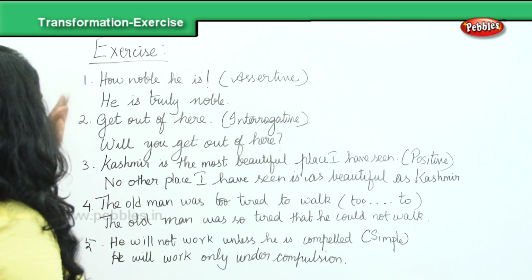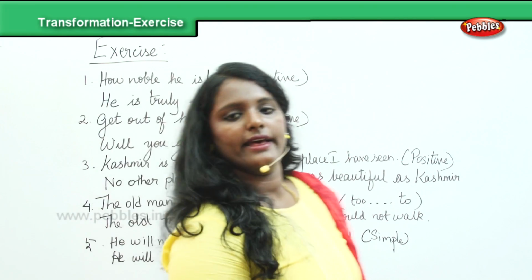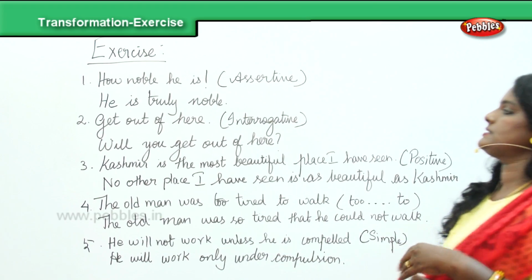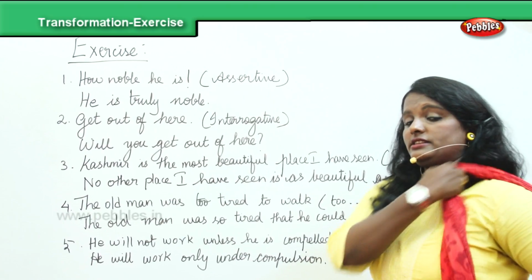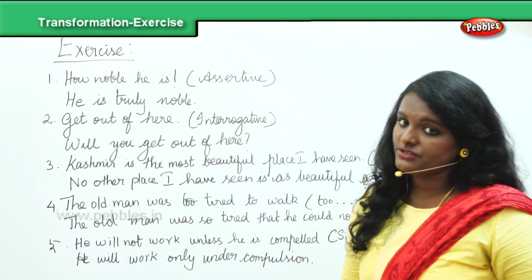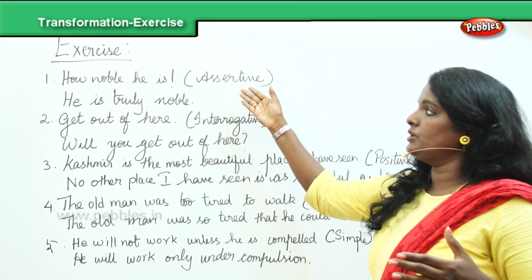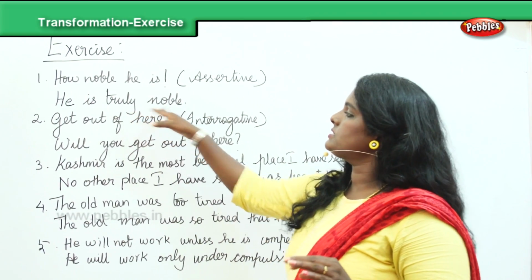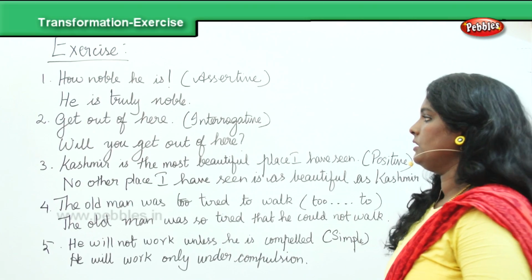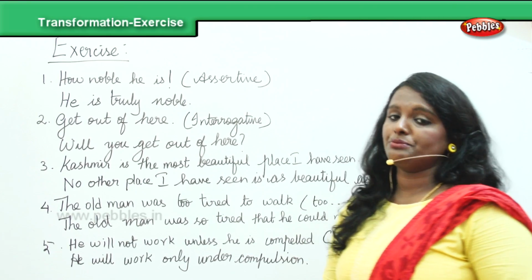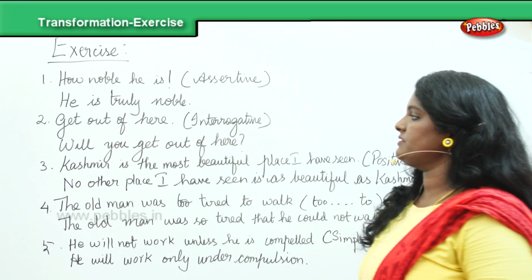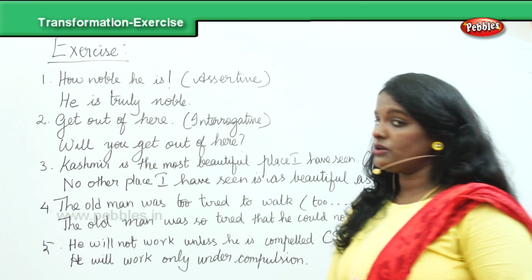So what I have done here, let's go through the 5 sentences that we have dealt with here. How noble he is, that's an assertive sentence. That's not an assertive sentence, that's an exclamatory sentence, and you're expected to convert this into an assertive sentence. So, he is truly noble. Get out of here is an imperative sentence, it's a command. When you convert it into an interrogative sentence, it becomes, will you get out of here?